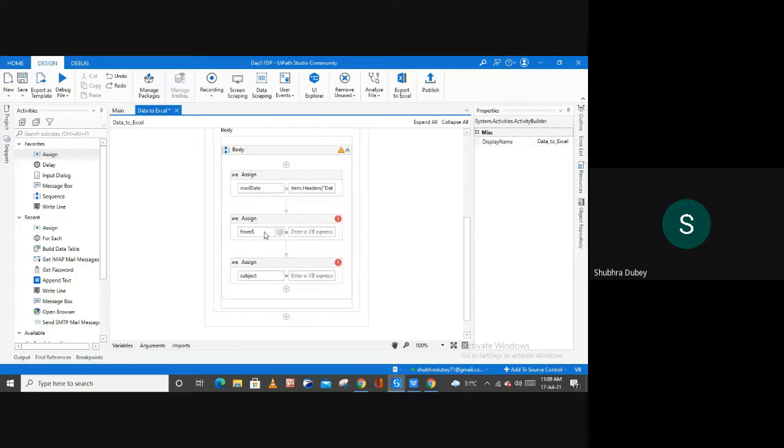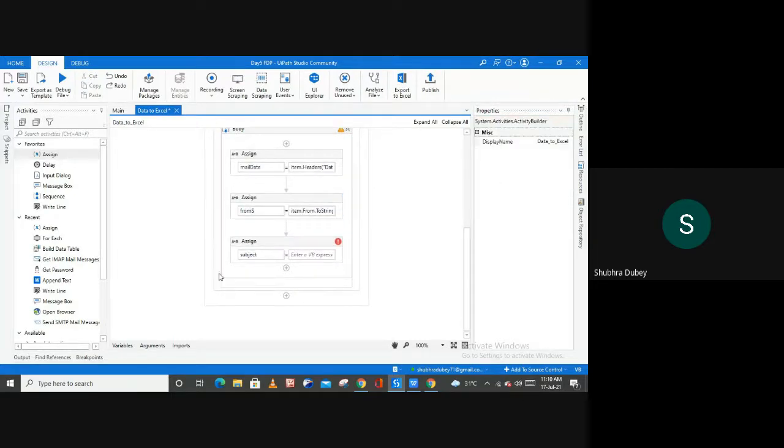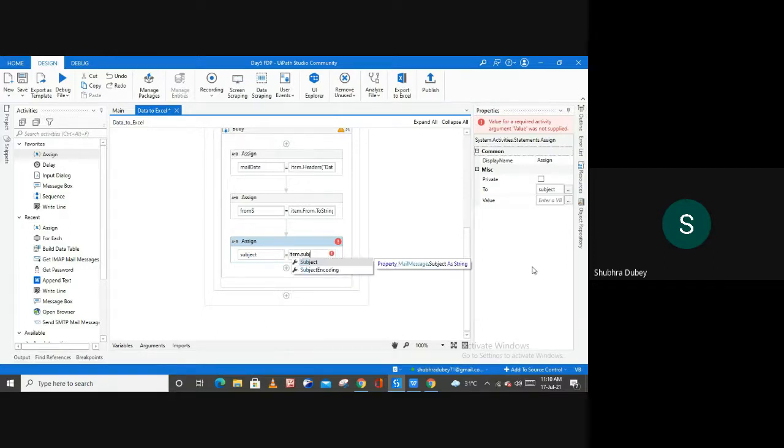And now to assign the information of the sender, we can simply type, as you all know, item dot root. This is the assign activity, so we have to convert this into the JSON form. And then we have the subject. To extract the subject, simply we can type item dot subject.